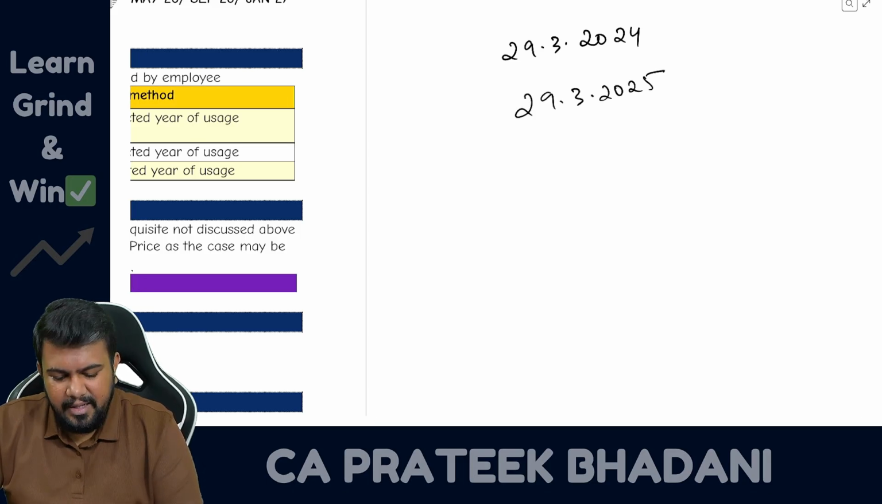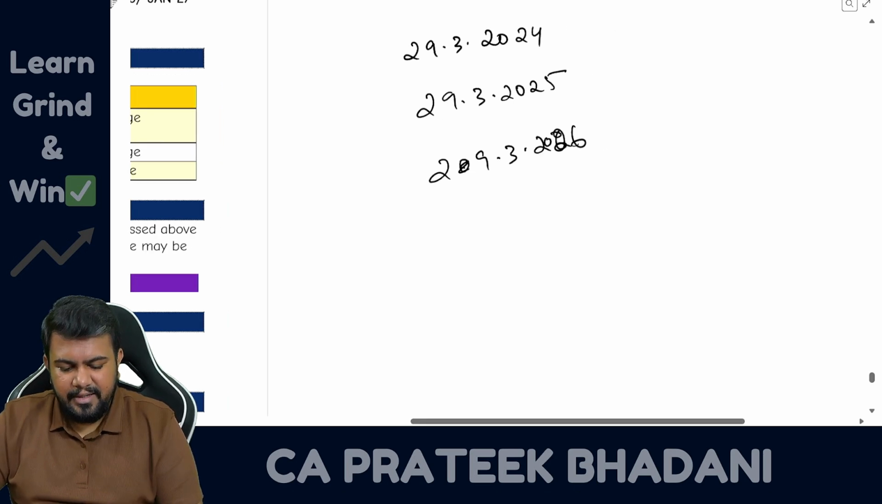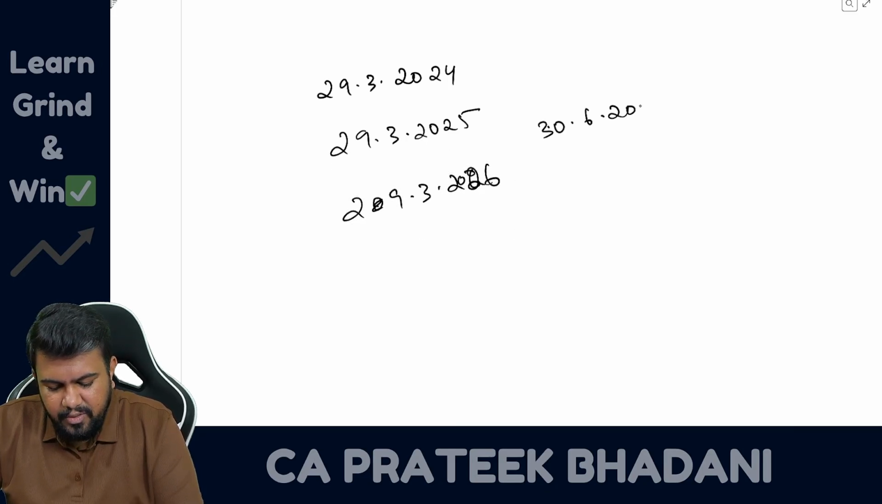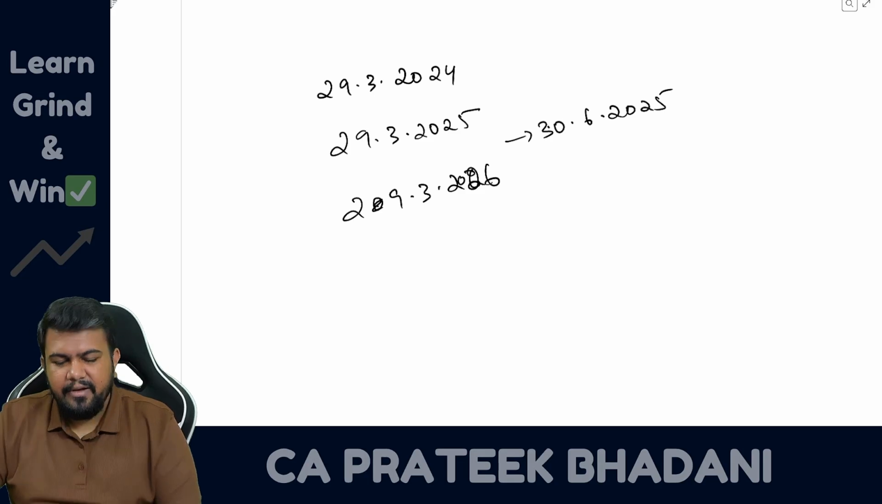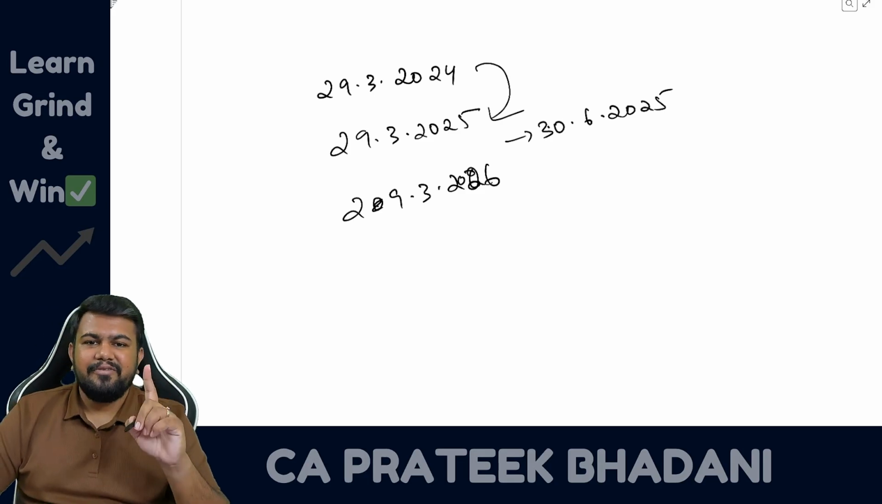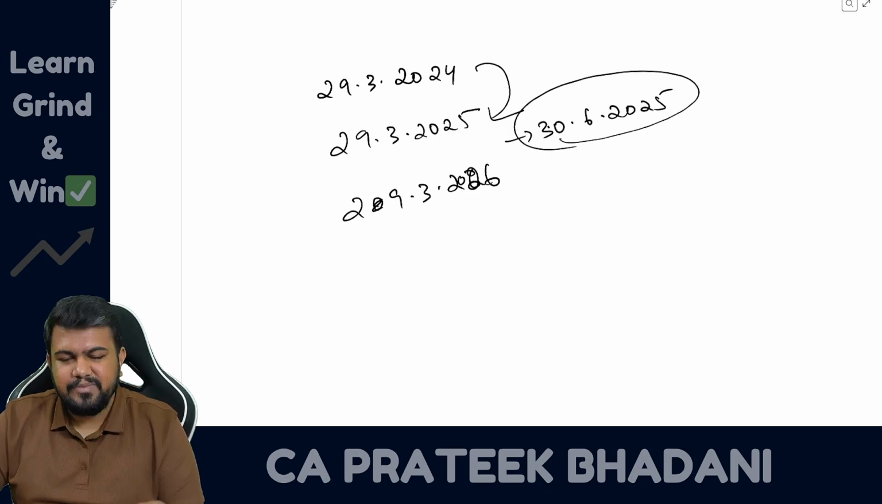29/3/2025. Okay, 2 years will be over on 29/3/2026. Fine. So if the asset is sold on 30 June 2025 to the employee, then how much depreciation do you have to deduct? Only 1 year depreciation, because only 1 year is over. After 1 year it has been sold.